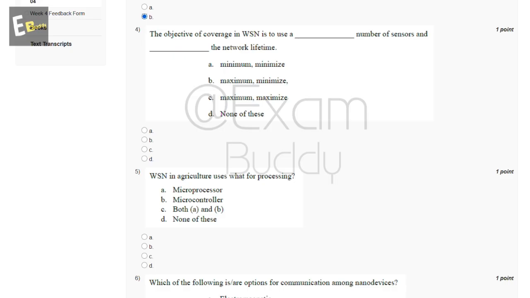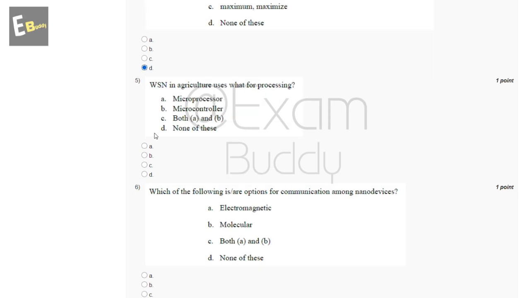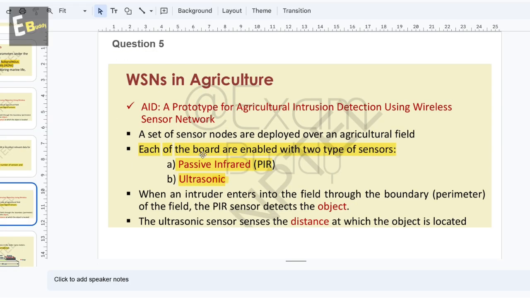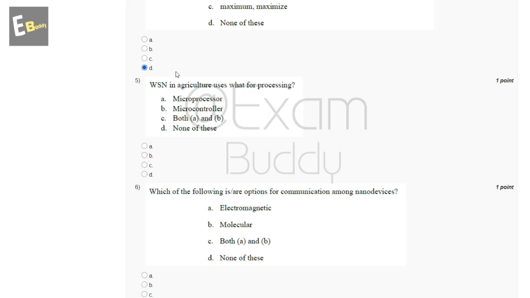So the answer of our fourth question is D, none of these. Now the fifth question is: WSN in agriculture uses what for processing? The options are: microprocessor, microcontroller, both A and B, none of these. Question fifth, each of the boards is enabled with two types of sensors, passive infrared and ultrasonic. So the answer of our fifth question is D, none of these.